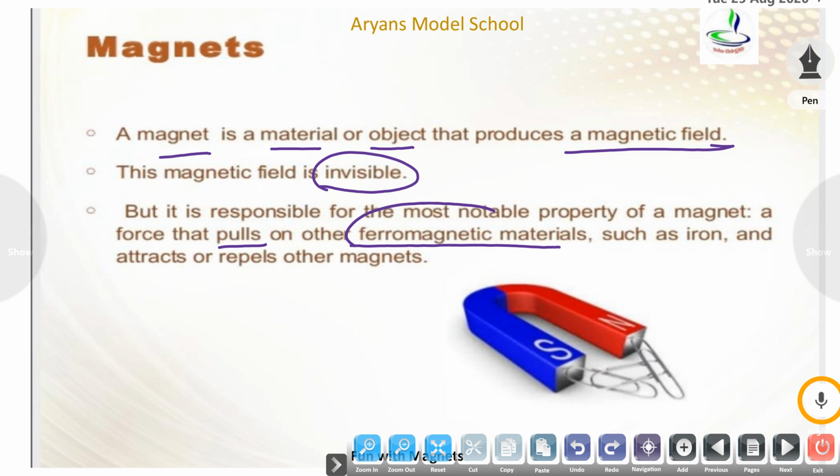What are these ferromagnetic materials? These are the materials which get strongly attracted towards a magnet, such as iron. You can see these are paper pins which are made up of iron, and these are strongly attracted towards this magnet.